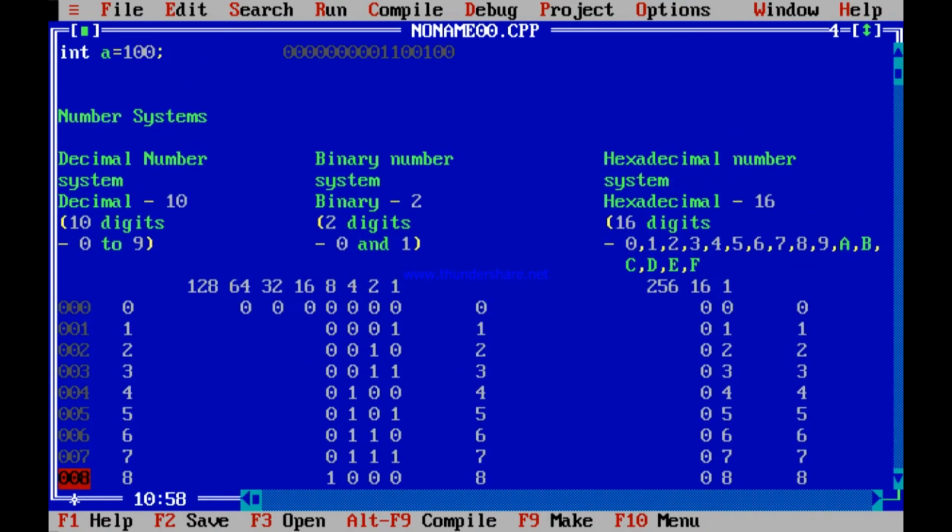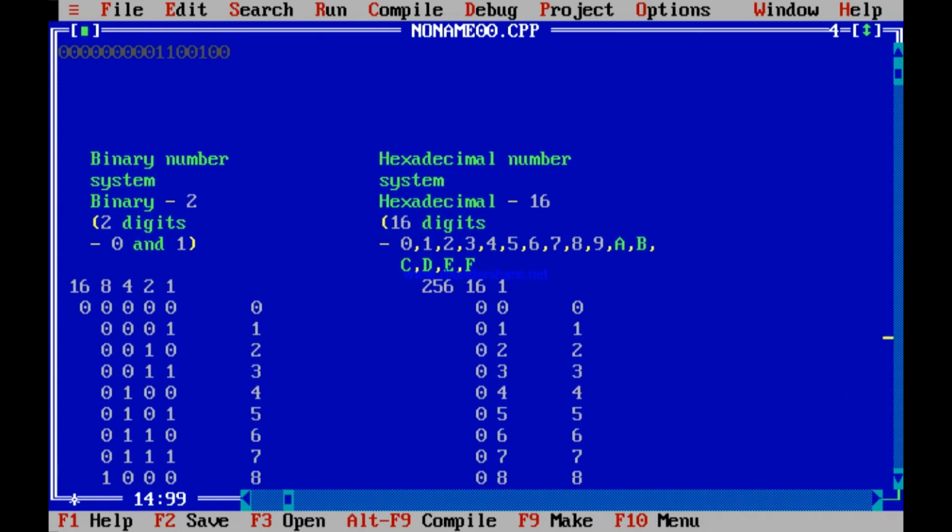Now I will tell you another interesting thing. See, conversion of binary numbers to hexadecimal numbers is very easy. That also I want to show you. See, 4 bits, bits means binary digits. 4 bits can be combined to make one hexadecimal digit. That is 0000 combined to make 0. 0001 combined to make 1.